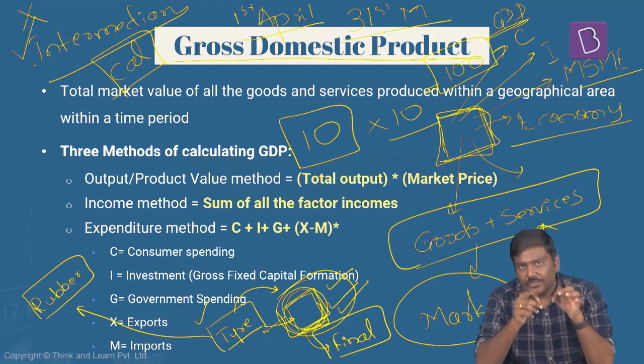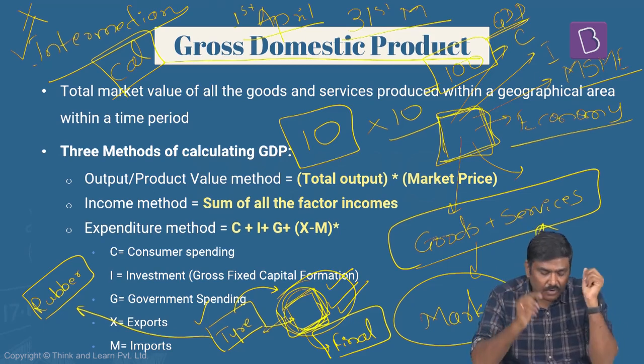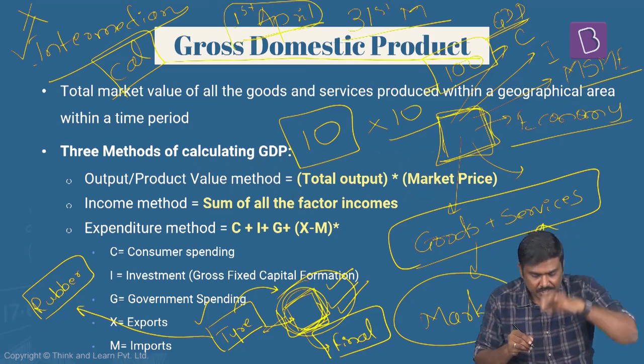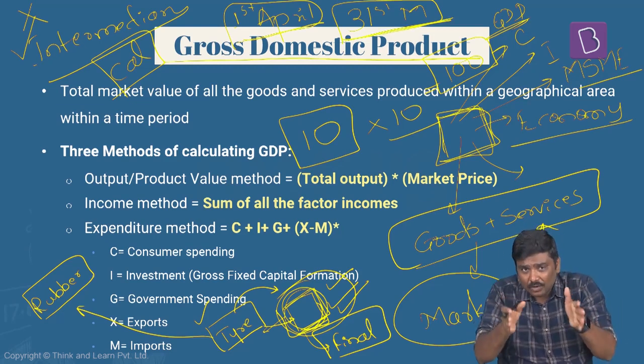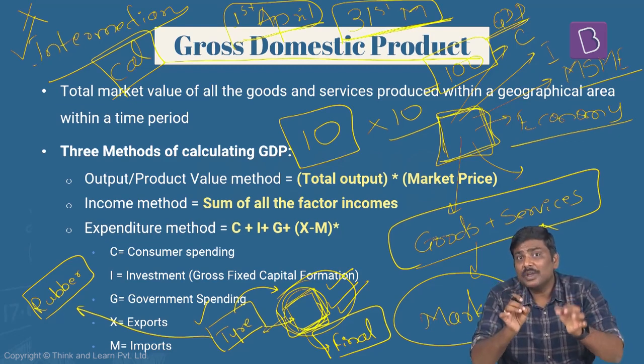So I'll repeat it again. The financial year in case of India, which is used for accounting purposes, will start from 1st April of this year and will end on 31st March of next year. That 1 year or 12-month time period is considered to be a financial year.